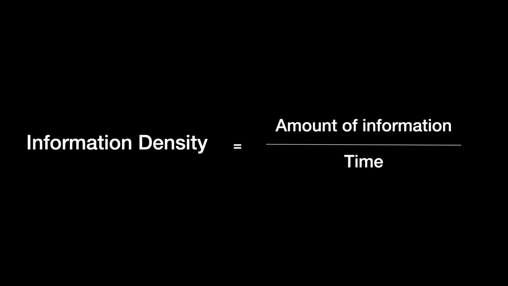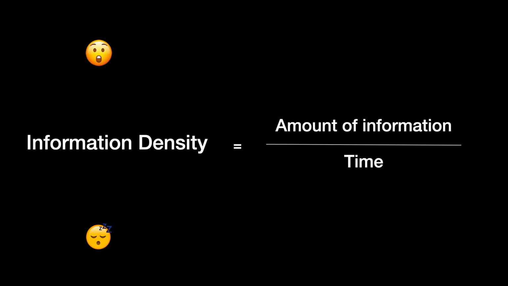Hi, the concept we're introducing today is called UID, Uniform Information Density. What is information density? It's the amount of information we convey in each unit of time during our speech. If the information density of the content is very high, it means that it's very surprising for the audience and they might be overwhelmed. However, if the information density is very low, then it means that the content is very predictable and the audience might be bored.